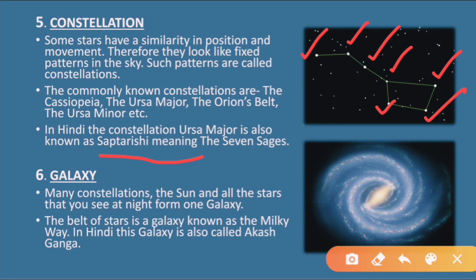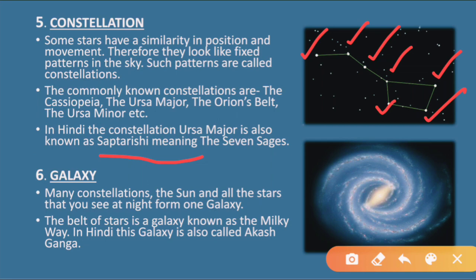This is an example of a constellation. See, these stars remain in this position only. They always remain in this position, and due to this they form a pattern like this, like a P. It is very easy to identify. If you try to see at night, you will easily find Saptarishi. When the stars are in the sky, you will easily notice Saptarishi. They are all together, they do not change their position.